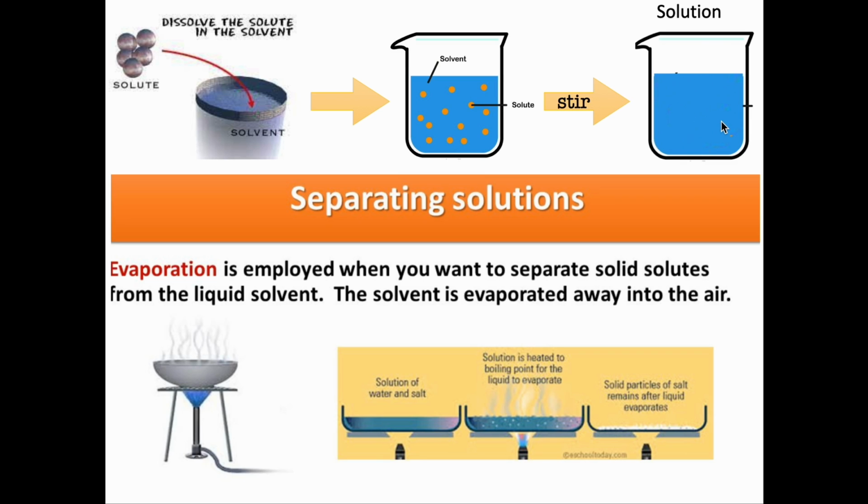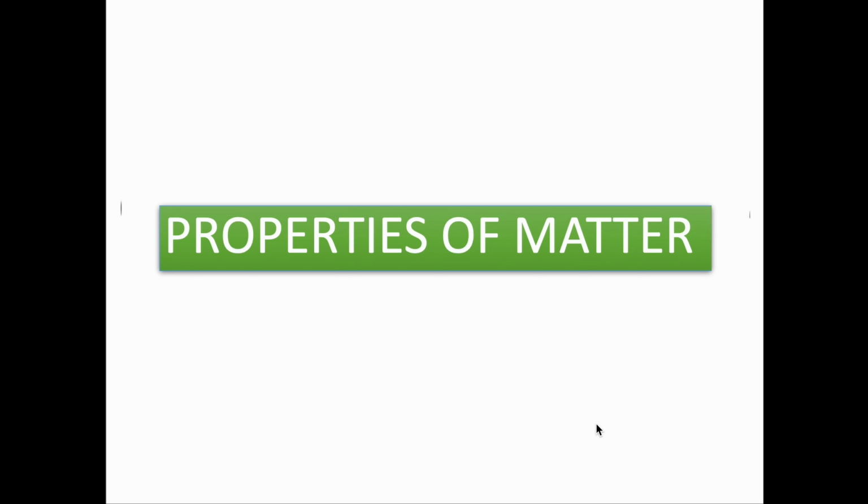How will you separate a solution? How will you separate the solute and the solvent once they have formed a solution? For that, you'll have to use the evaporation method. Evaporation is employed when you want to separate solid solutes from liquid solvent. The solvent is evaporated away in the air. Here you can see there's a burner. There's a solution of water and salt, and when you burn it, all the water is going to get evaporated, and what will remain is the salt.